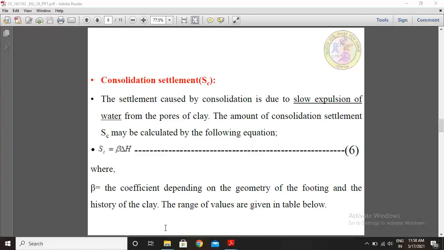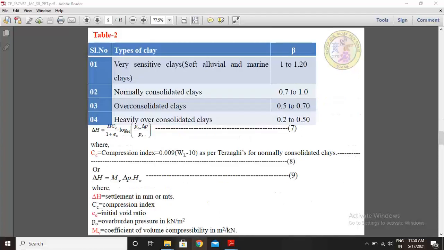This is equation number 6, where beta is the coefficient depending on the geometry of the footing and the history of the clay. The range of values are given in the table below for beta value. See Table 2, types of clay and beta value are given.